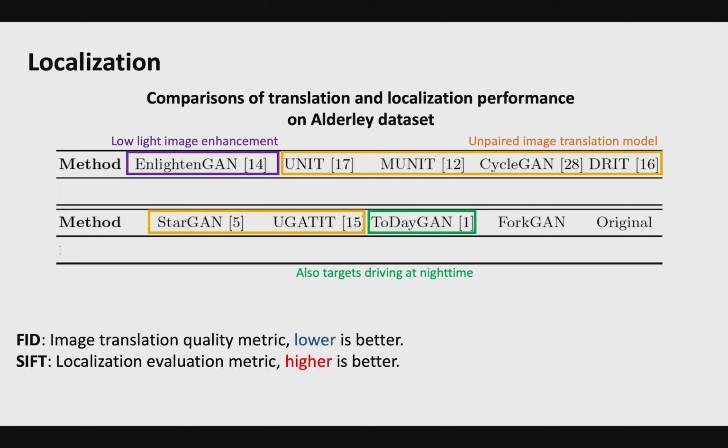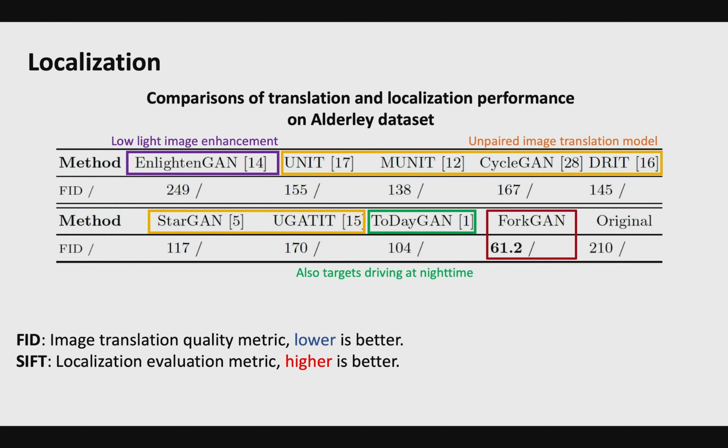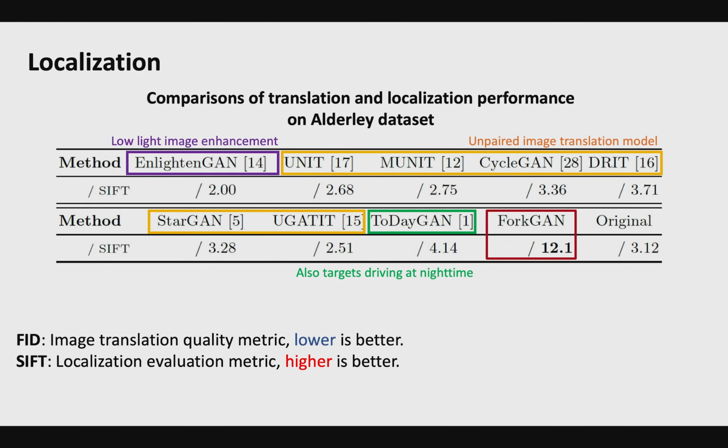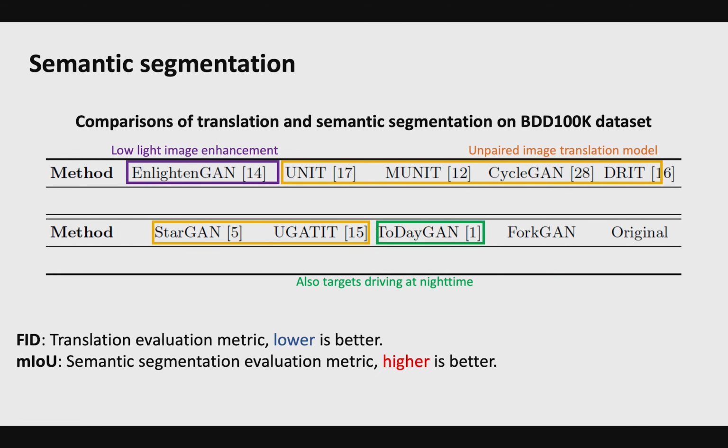For benchmarking, we include EnlightenGAN, which uses image enhancement method to strengthen the signals from nighttime. We also include unpaired image translation models, such as CycleGAN. We're particularly interested in comparing our performance with ToDayGAN, which is an image translation model that also targets self-driving in nighttime. As we can see from the table, ForkGAN gives the best translation quality and also the best localization performance.